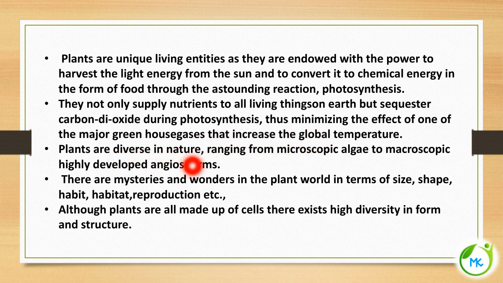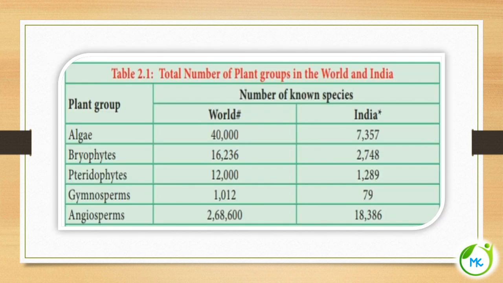Plants are diverse in nature. Diverse means of various varieties, ranging from microscopic algae to macroscopic highly developed angiosperms. So in this chapter we will be covering from algae to angiosperms, what are the different kinds of organisms that are included under plant kingdom. And there are mysteries and wonders in the plant in terms of size, shape, habit, habitat, reproduction, etc. Although plants are all made of cells, there exists high diversity in form and structure.